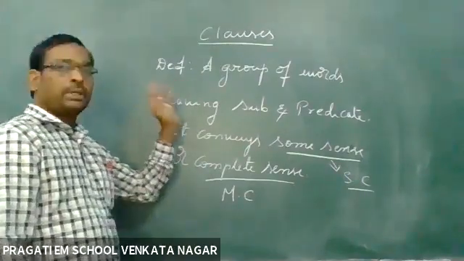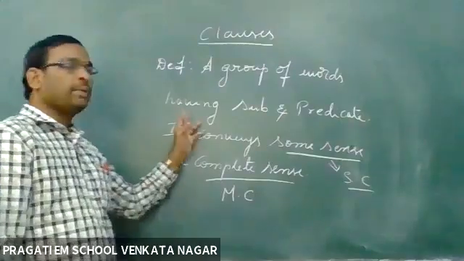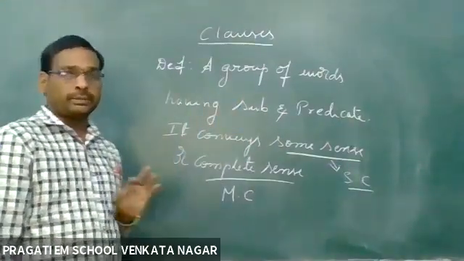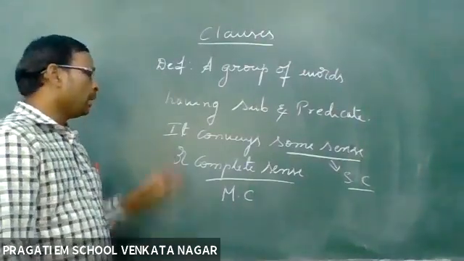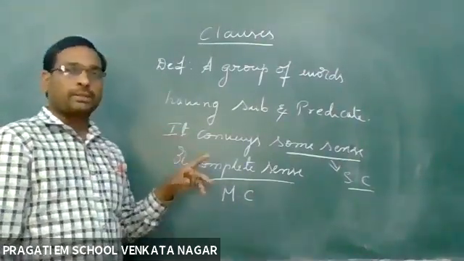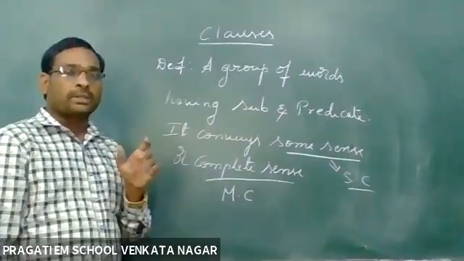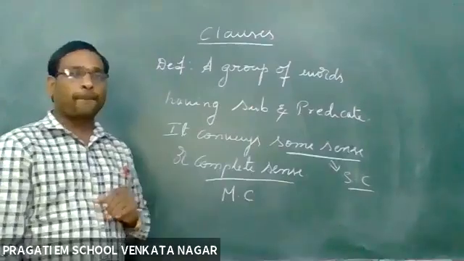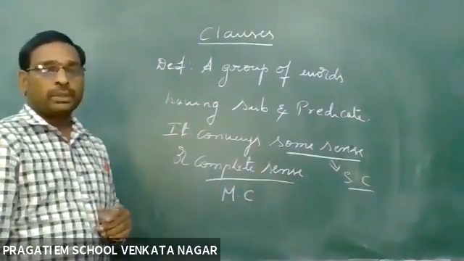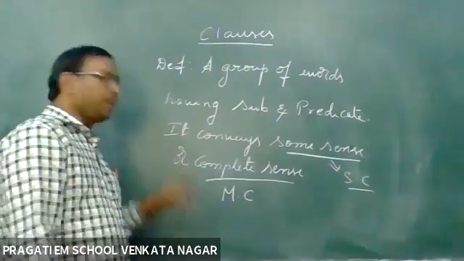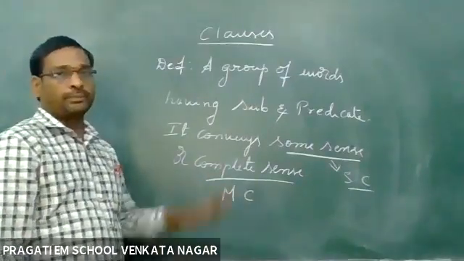The definition is a group of words having subject and predicate; that is called clause. It conveys some sense or complete sense. When it conveys some sense, that means partially, it is called subordinate clause. Suppose it conveys complete sense, it is called main clause.